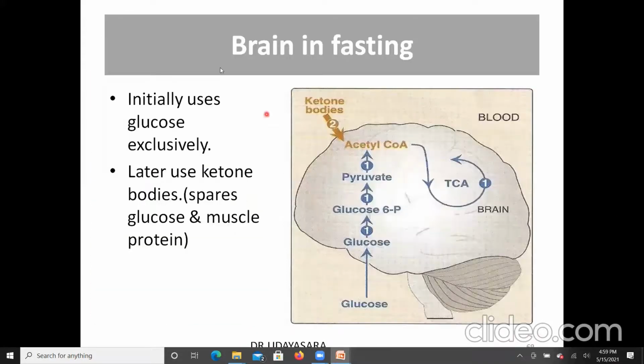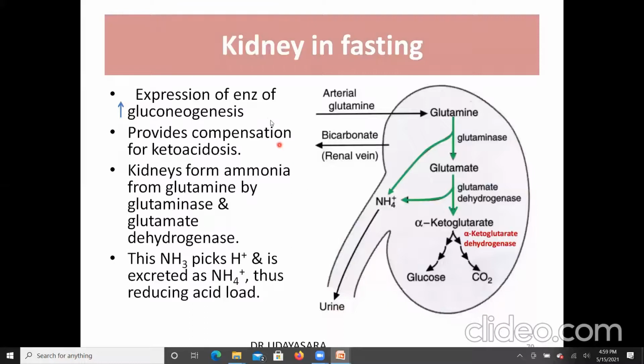Next are the changes in the brain tissue in fasting. As you know, glucose enters the brain via the GLUT1 transporter, which is insulin insensitive. Also, there is no storage of glycogen in the brain, right? So initially it utilizes glucose exclusively. Later it utilizes the ketone bodies, and hence it spares the glucose and the muscle protein. Next are the changes in the kidney during the fasting state.